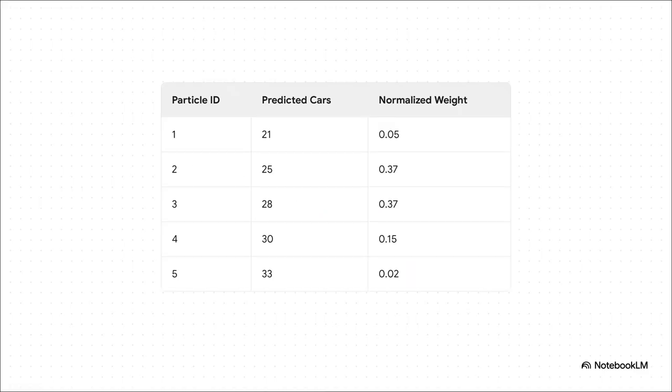And here it is, the aha moment. Take a look at this table. Particle 2, which guessed 25 cars, and Particle 3, which guessed 28, were the closest predictions to our actual measurement of 26. Now look at their normalized weights, 0.37 each. They're huge. Now compare that to Particle 5, whose guess was way off. Its weight is a tiny 0.20. The algorithm has instantly figured out which hypotheses are plausible and given them a massive boost.